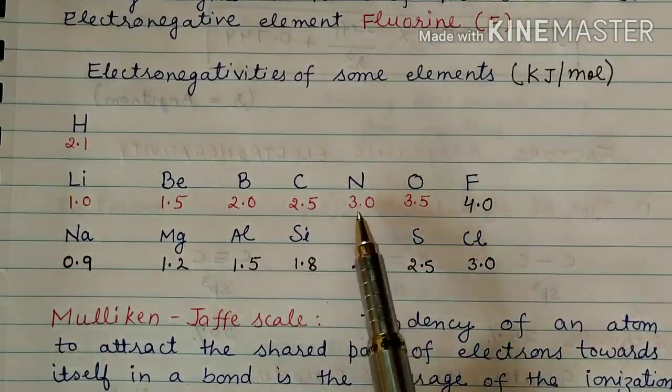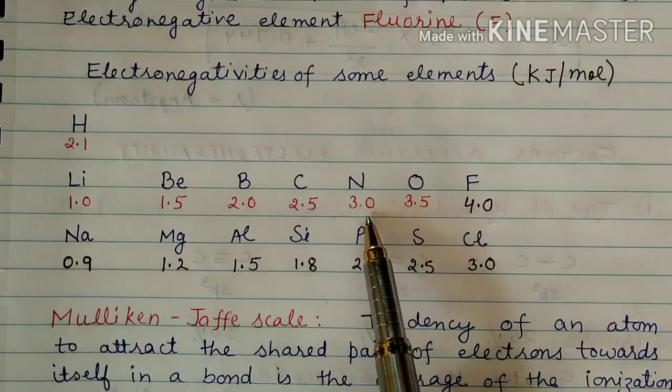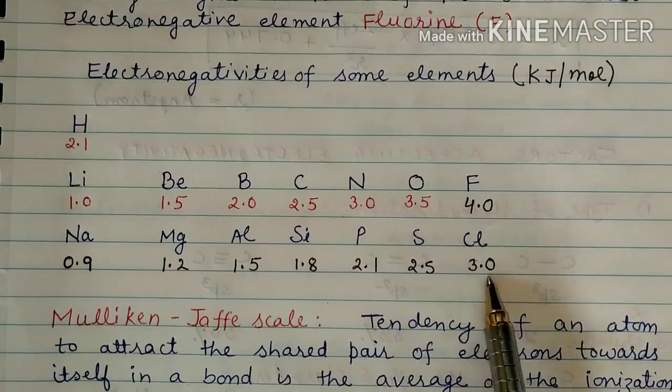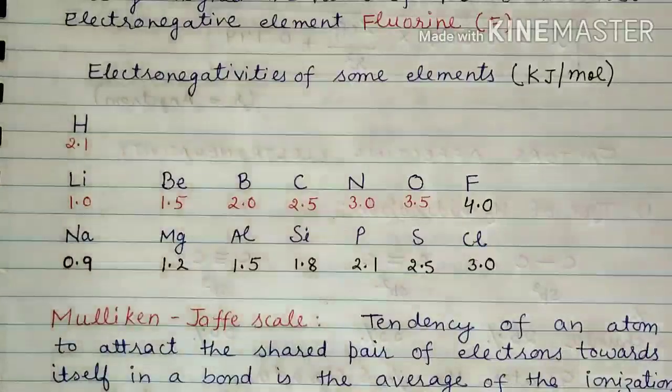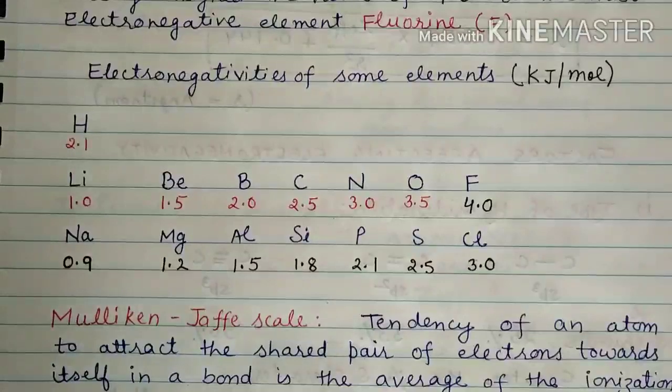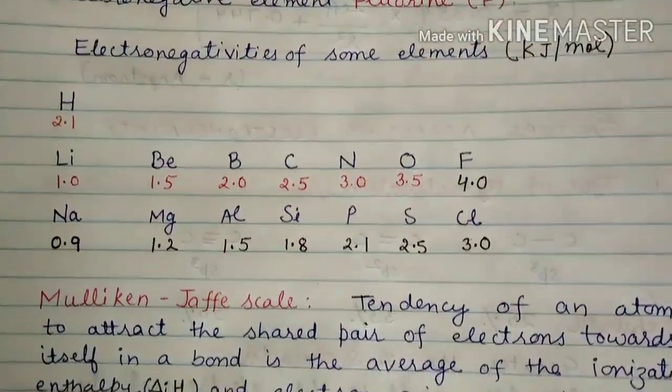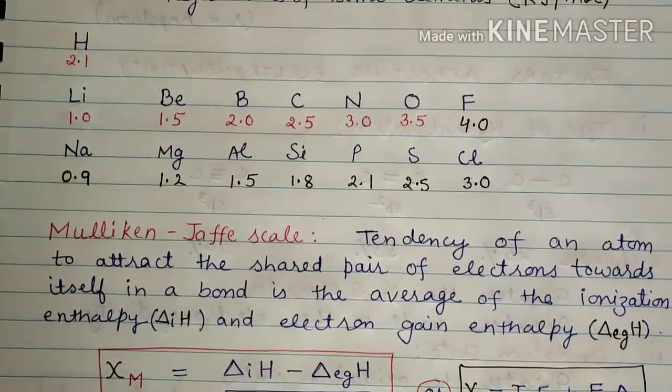Remember this thing, nitrogen and chlorine both have the same value of electronegativity, that is 3.0.